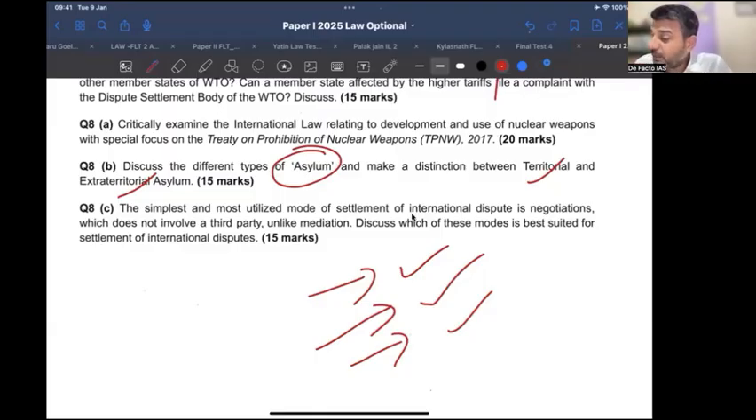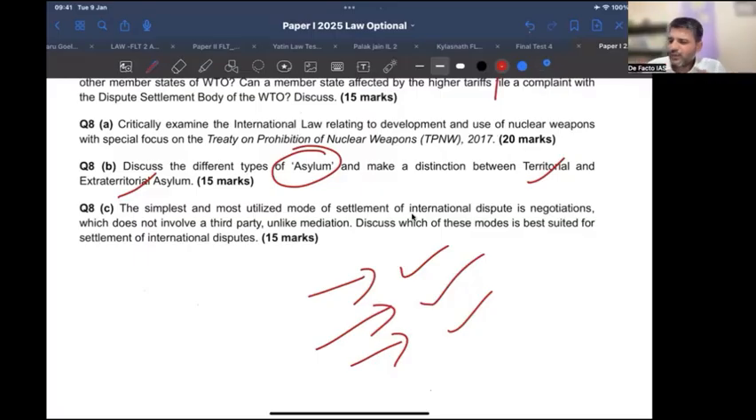And 8C, the simplest and the most utilized mode of settlement is negotiation, which does not involve a third party, unlike mediation. Discuss which of these modes is best suited for the settlement of international dispute. The question that I asked in the test series, we discuss the various method of peaceful settlement of dispute, and which do you think is the best suited? That was our question in test series, but they have asked here, talk about negotiation in detail, and then talk about which mode is best suited. So obviously when you are writing about negotiation, you have to talk about negotiation is best suited, right?